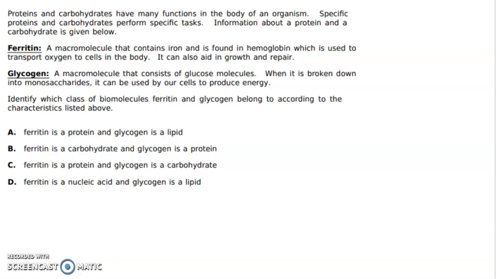Proteins and carbohydrates have many functions in the body of an organism. Specific proteins and carbohydrates perform specific tasks. Information about a protein and a carbohydrate is given below.